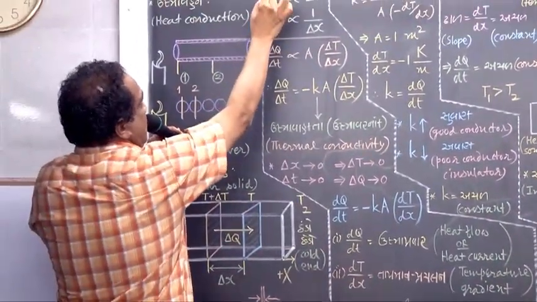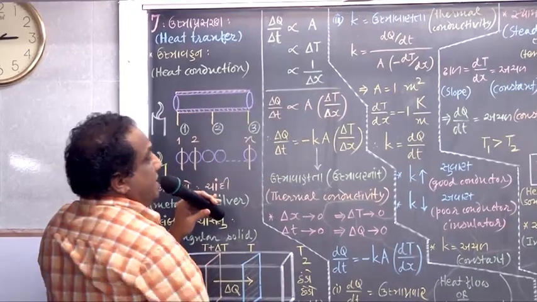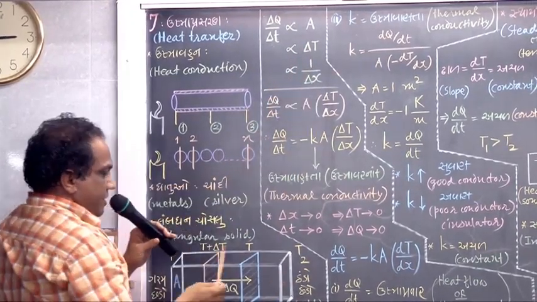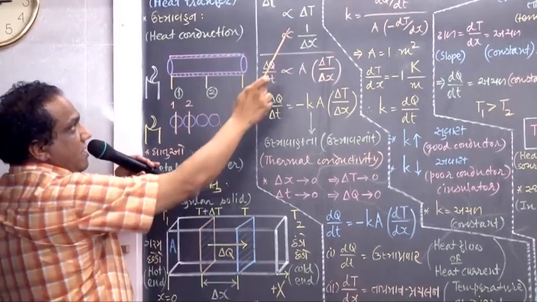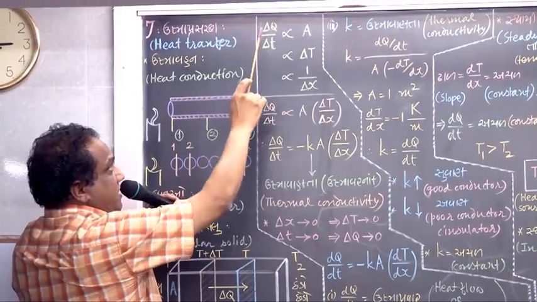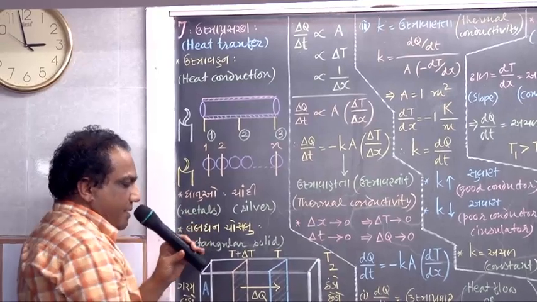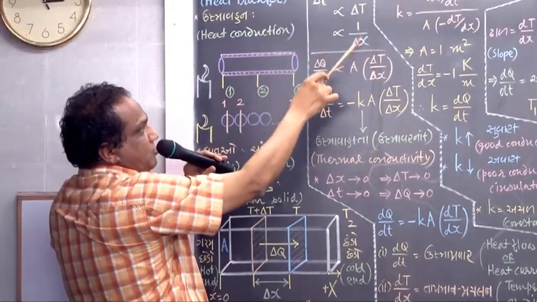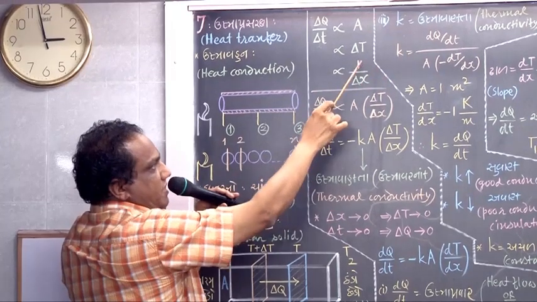Then this amount of heat conducted per unit time is also directly proportional to the temperature difference. The temperature difference between these two planes is delta T. It is inversely proportional to the perpendicular separation between the two parallel planes, that is, inversely proportional to delta x. So I am writing 1 upon delta x.